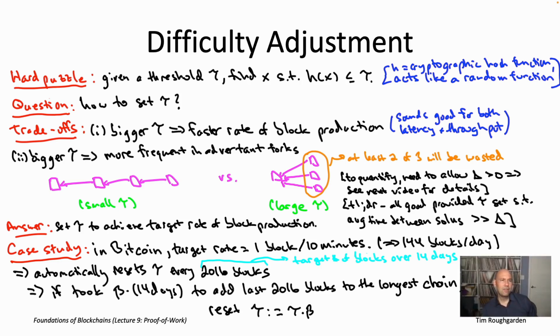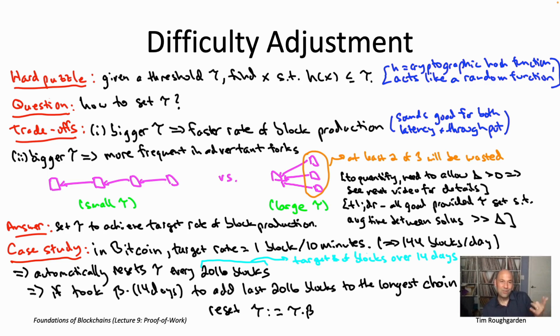So you can think about the current value of tau as a lagging indicator of what's going on with the hash rate, the total hash rate devoted to the blockchain. Like, you could look at Bitcoin, for example. You could look at the total hash rate devoted to Bitcoin over time, and it's not a perfectly monotone curve, but still, the long-term trend is quite obvious, where the total hash rate devoted to running Bitcoin nodes has just been going up over time.